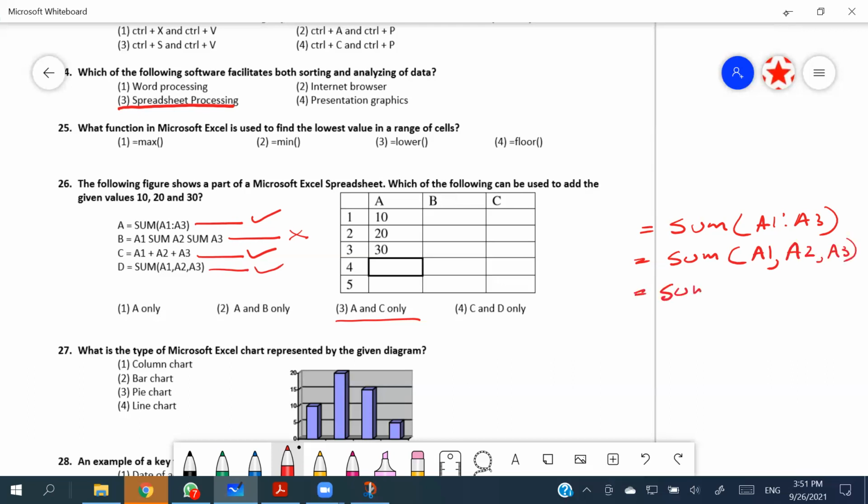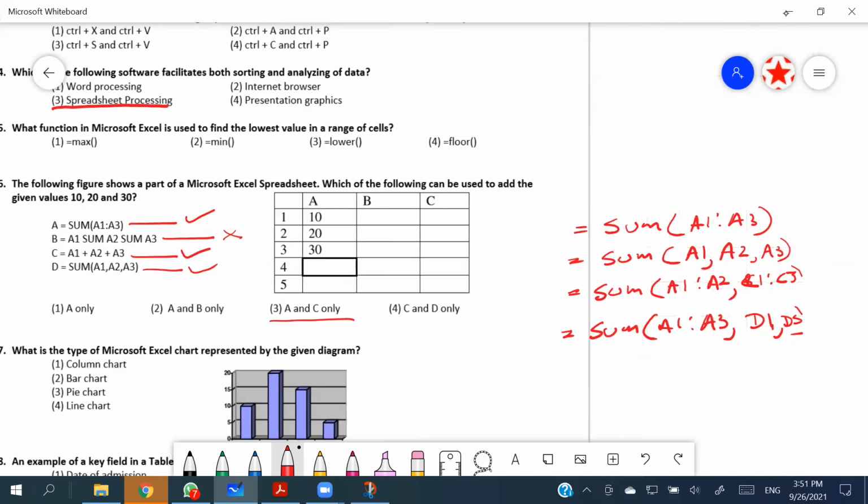Or you can mix those things up: A1:A2, B1:B3, or C1:C3. Or else you can use SUM(A1:A3,D1,D5), likewise as well, right? So you can use both comma and the range using the colon.